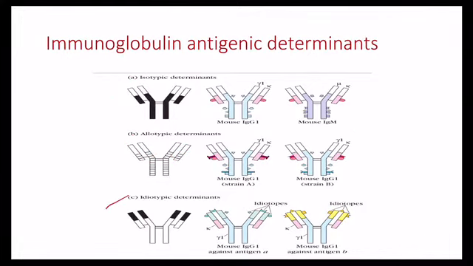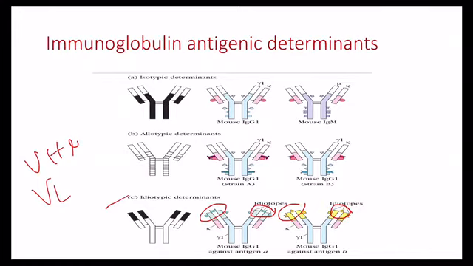Next one is the idiotype. The variable regions, that is VH and VL, are present at the amino terminus. This is the amino terminus end. Here the antibodies are again mouse IgG1 and mouse IgG1, but this mouse IgG1 is produced against antigen A, and this mouse IgG1 was produced against antigen B. Here it is the variable part.